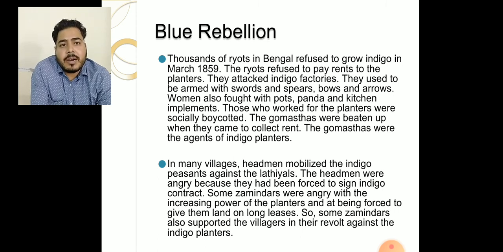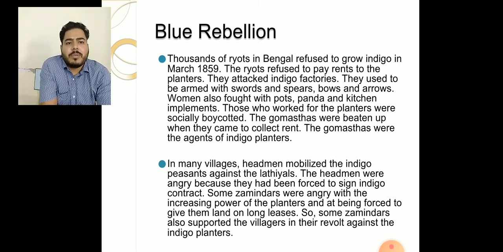They were armed with swords and spears, bows and arrows. Women also fought with pots, pans and kitchen implements. Those who worked for the planters were socially boycotted. And the Gomastas, the British planters' agents, who were appointed to collect rent from the farmers, were beaten up when they came to collect rent. The Gomastas were the agents of indigo planters. In many villages, headmen mobilized the indigo peasants against the Lathiyals.